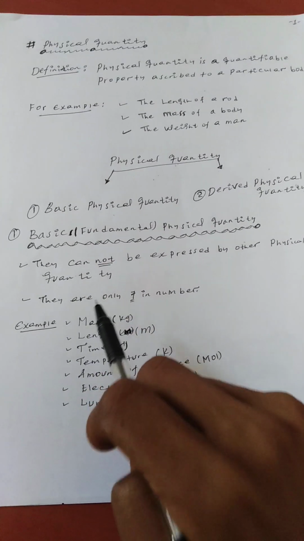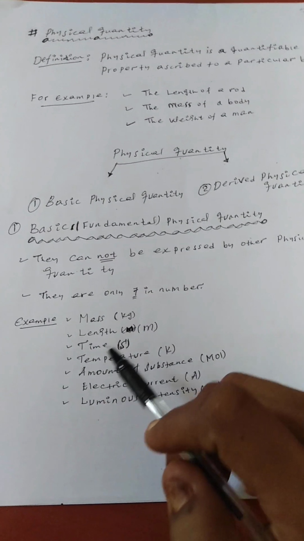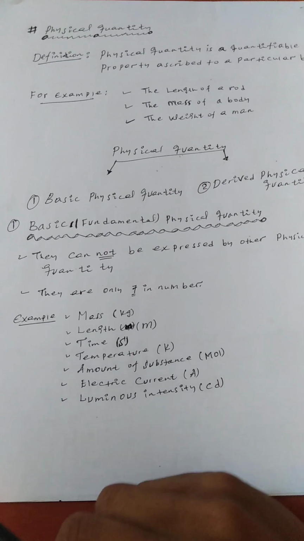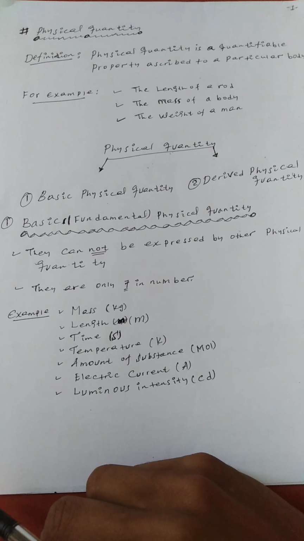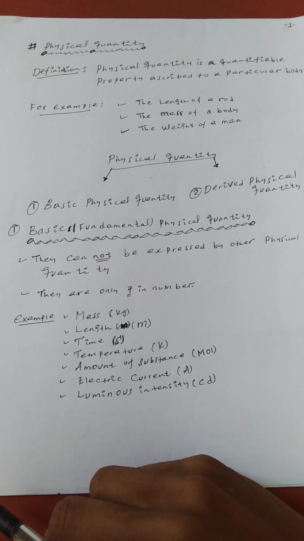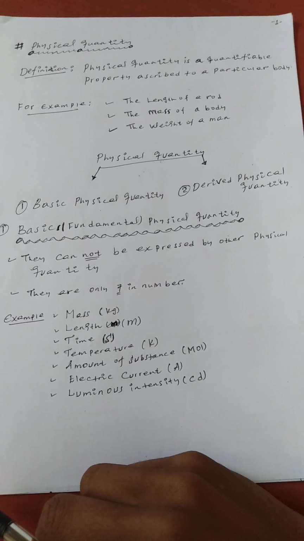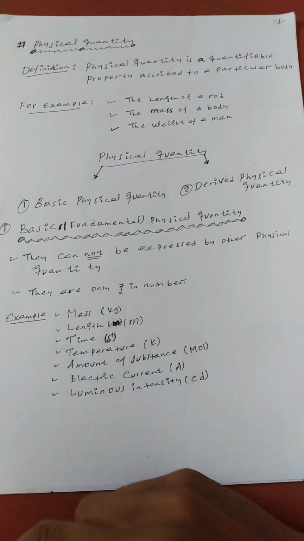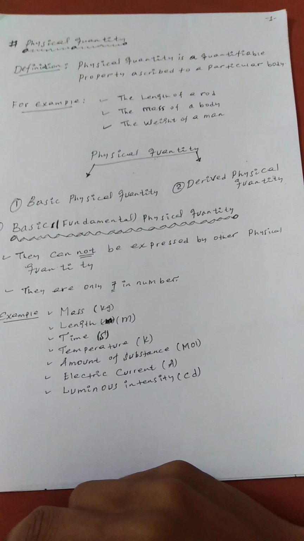They are only 7 in number: mass, length, time, temperature, amount of substance, electric current, and luminous intensity. Thus only 7 are called basic or fundamental physical quantities. Mass is measured by kilogram.